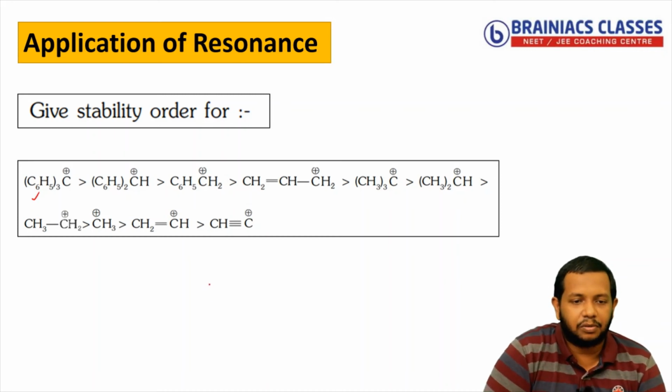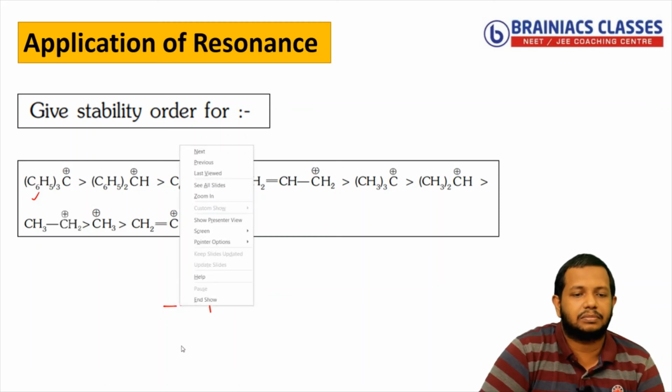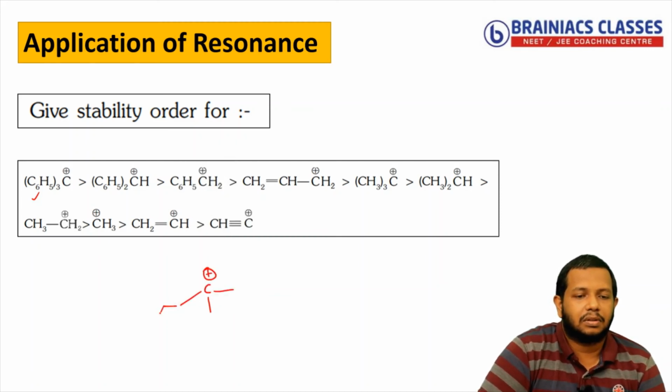Why? Because you can see here carbon is with a positive charge, and this is connected to 3 phenyl systems. Phenyl means something like this, benzene with 1 hydrogen removed. Okay, let me draw in a neat way.